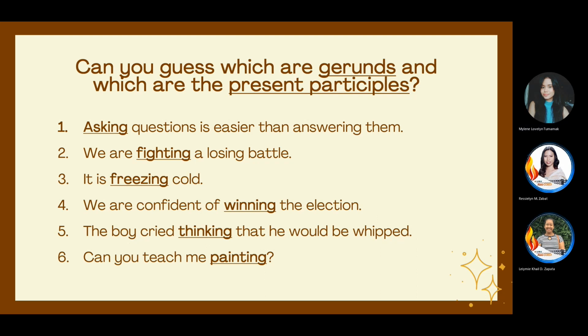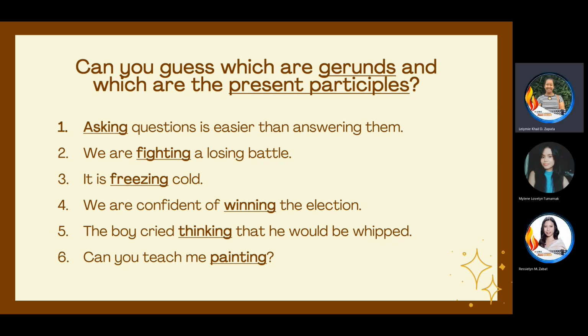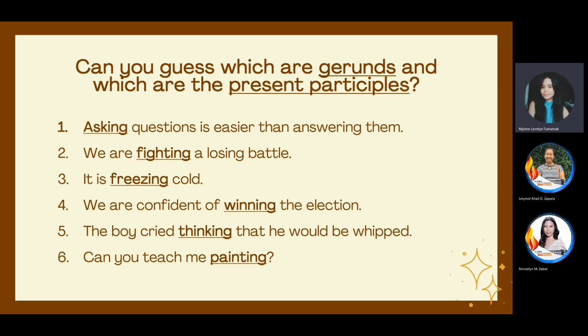Present participle also, ma'am. Present participle as well. Okay. How about number 4? We are confident of winning the election. Gerund, po. Gerund. Okay. How about number 5?